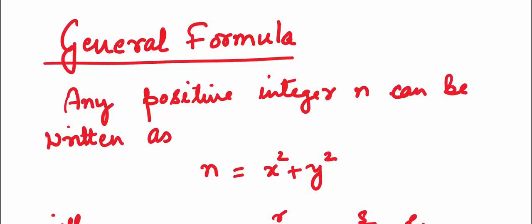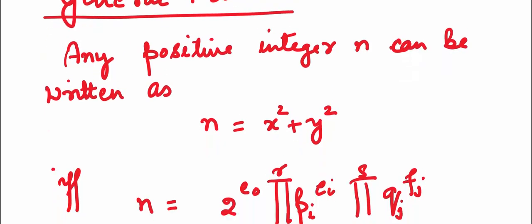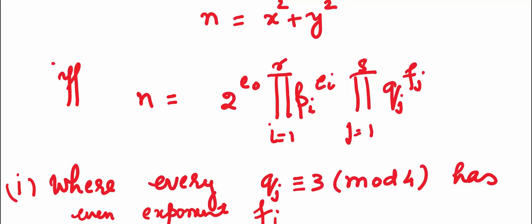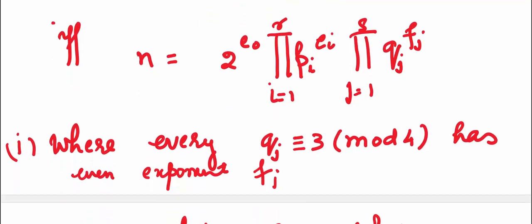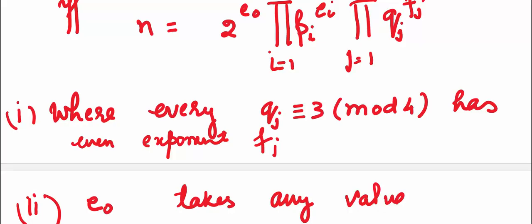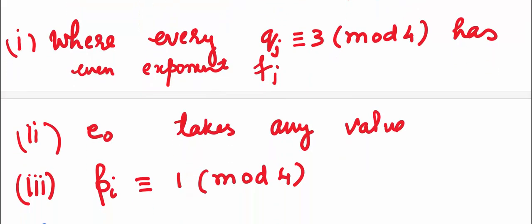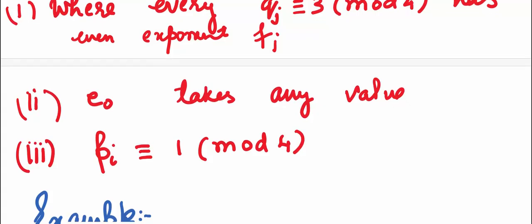So is there a general formula? Yes, there is. Any positive integer n can be written as a sum of two squares, n equals x squared plus y squared, if and only if n is of the form 2 to the power e0 multiplied by the product of all the primes pi to the power ei, where i varies from 1 to r, multiplied by all the qj's, j from 1 to s, to the power fj, where every qj is congruent to 3 mod 4 and has even exponents fj, and e0 takes any value, where the pi's are congruent to 1 mod 4. Let's take an example.